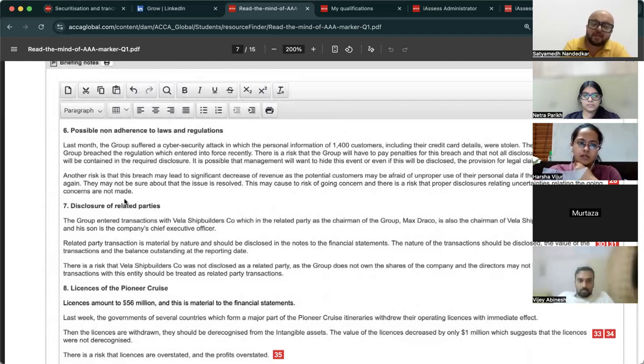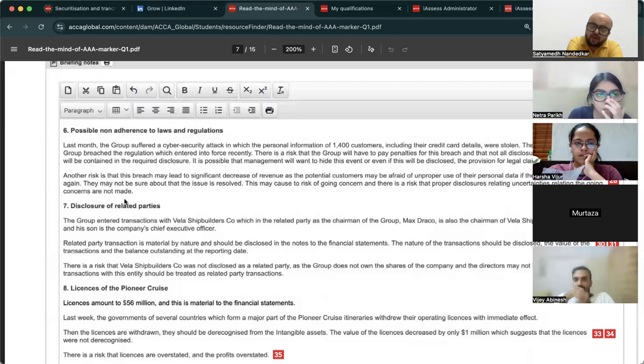The group suffered a cybersecurity attack in which the personal information of 1,400 customers, including their credit cards, was stolen. There is a risk that the group breached the regulation which entered into force recently. There is a risk that the group will have to pay penalties for this breach, and that not all disclosures relating to this event will be contained in the required disclosure.